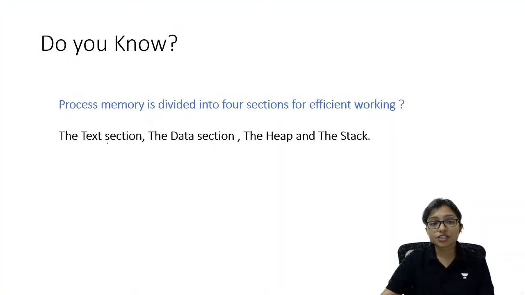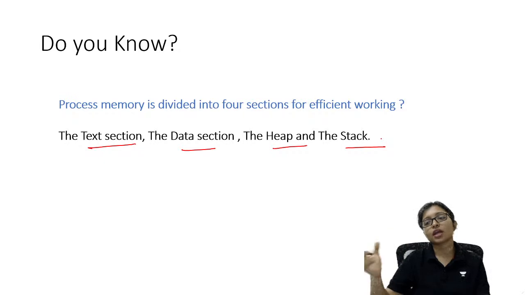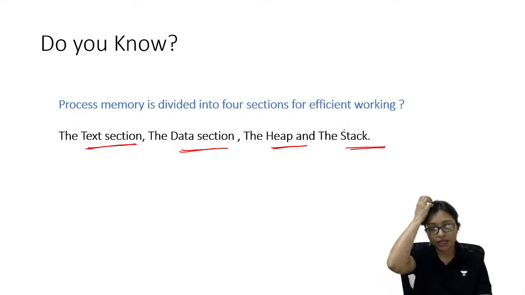So the next sections are the text section, data section, heap section and stack section. What is the importance of these sections? What are we actually doing in these sections? Can you tell me? Write down in the chat box what the text section is used for, the data section, the heap section, what type of work we are doing in each section. Comment, I am waiting for your comment.